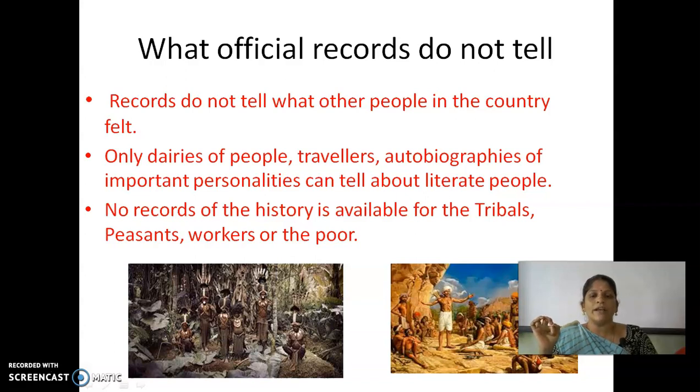No records of history are available for the tribals, peasants, workers, or the poor, because these people do not know how to write, they are illiterate. So the records do not tell about these people. The other records, like diaries and travelers' accounts, we will continue in the next session.